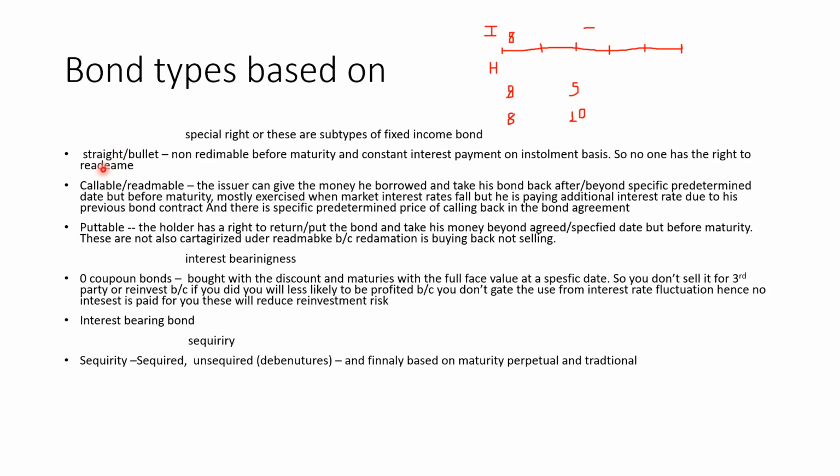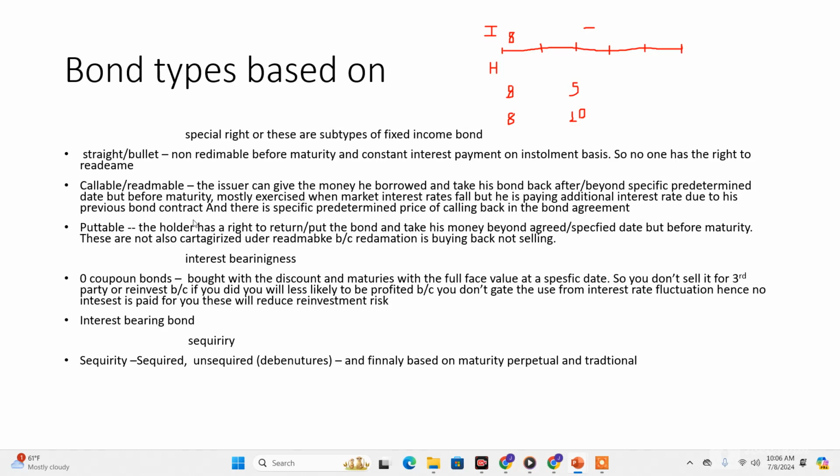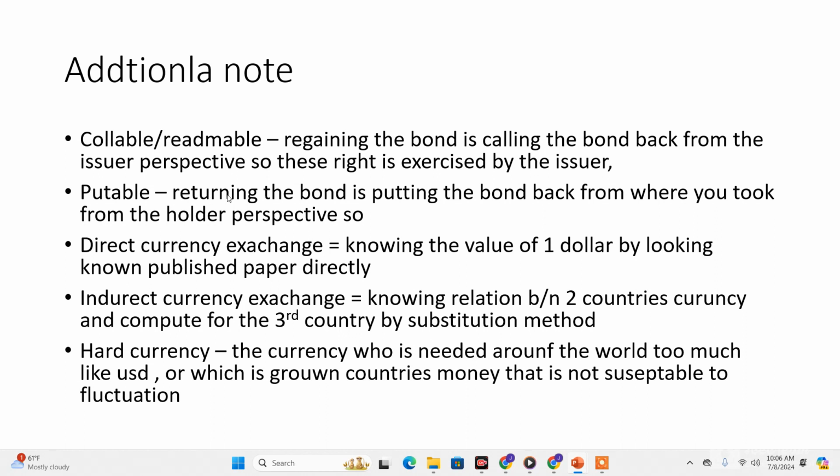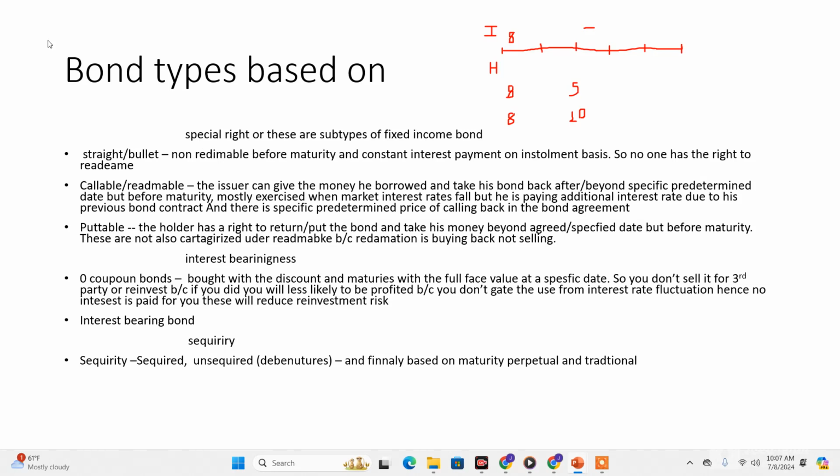The puttable bond: redeemable means regaining your bond back from the issuer's perspective. The other one is a puttable bond. This time the holder has the right to return it. Returning the bond is putting back the bond to where you took it from or bought it. From the holder's perspective, if you are a holder, you took the bond and put it back to the issuer. In a puttable bond, the holder has the right to return or put the bond and take his money back beyond the specified dates or maturity.